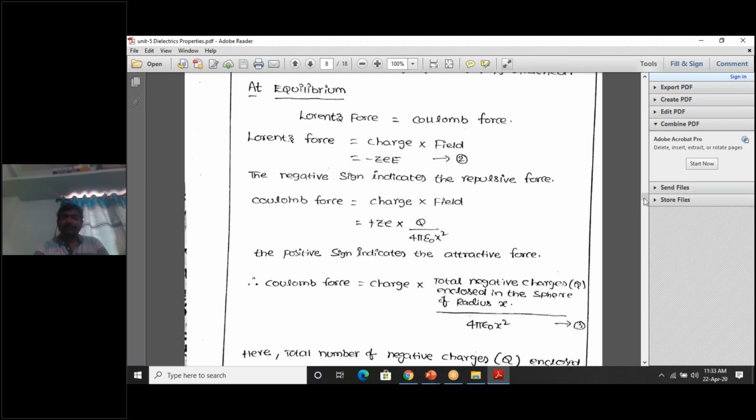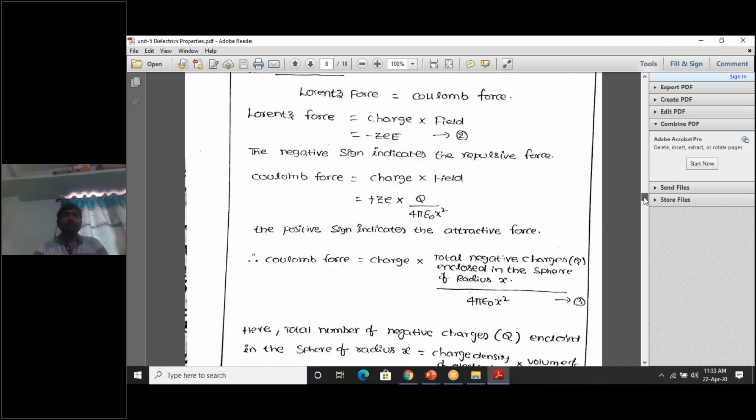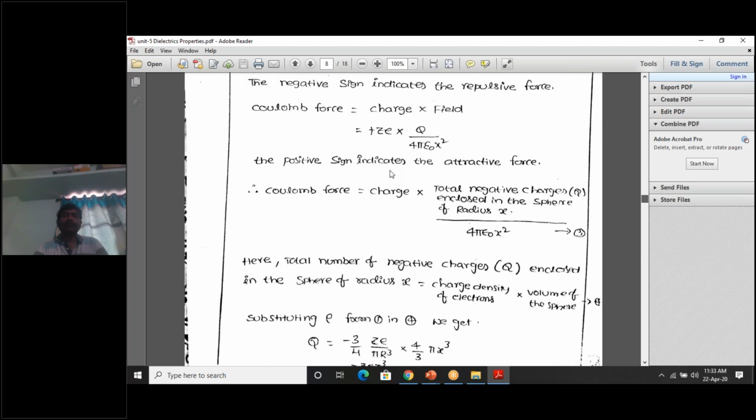Now, what I am going to calculate is the Coulomb force. Coulomb force is equal to charge into field, so here it is Q by 4 pi epsilon naught x square. But which Q? What is Q? This is the question we are going to answer.